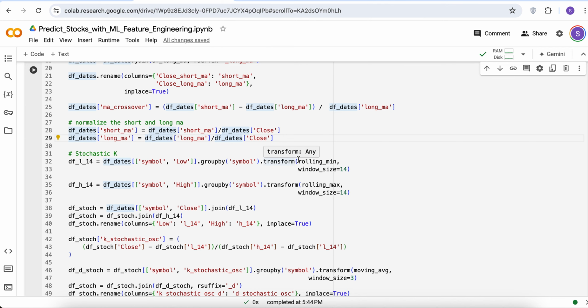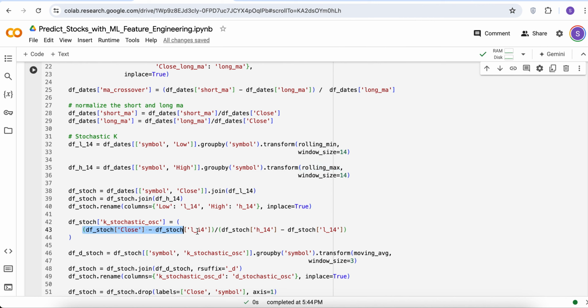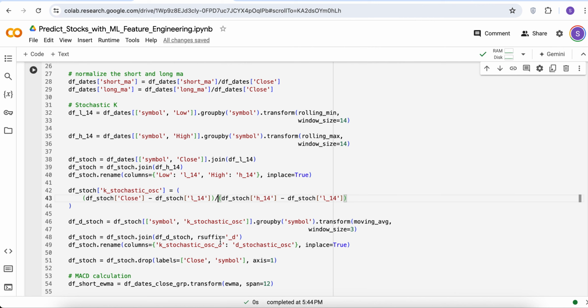So we take a 14-day window and ask, what is the minimum price in this window? And what is the maximum price in this window? Then we take the difference between the close and the rolling minimum, and normalize it by the difference between the rolling max and the rolling min. And then there is the D-stochastic oscillator, which is the moving average of that.